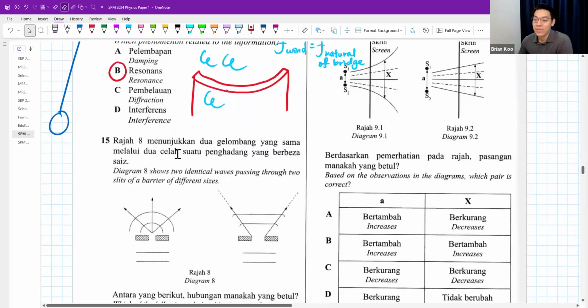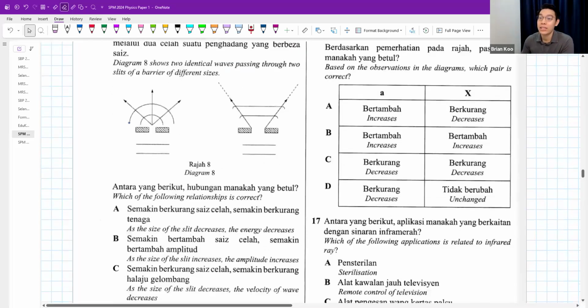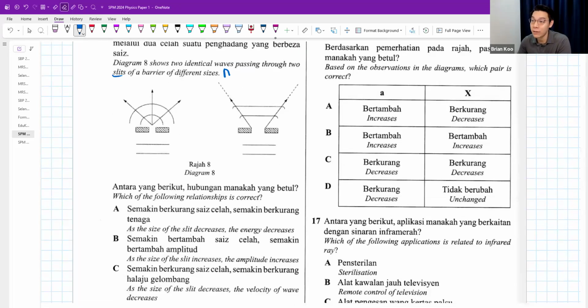Okay, question 15. Diagram 8 shows two identical waves passing through the slits of a barrier of different size. Passing through a slit sounds like a diffraction phenomenon. Which of the following relationships is correct? As the size of the slit decreases, the energy decreases.